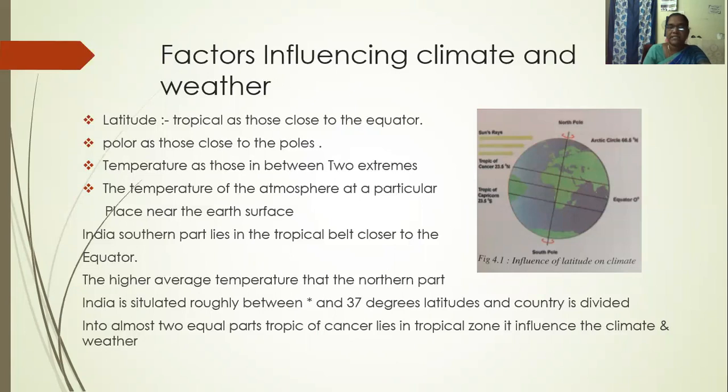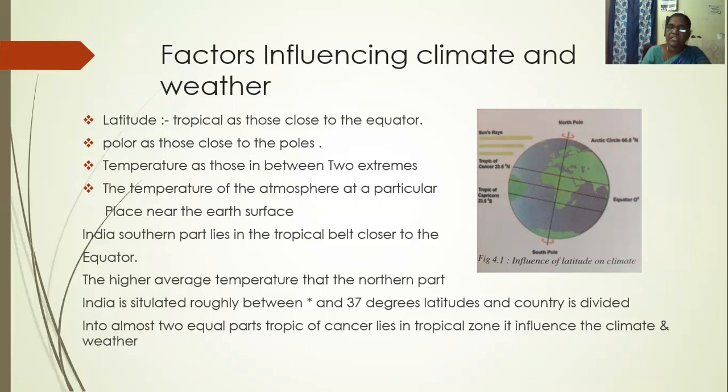Then 23.5 degrees northern latitude is called the Tropic of Cancer. 23.5 degrees southern latitude is called the Tropic of Capricorn. Now we see in the picture these three latitudes, and also the North Pole and South Pole, and the Arctic Circle and Antarctic Circle.